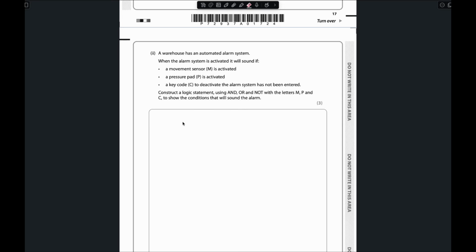So that means it can be M or P. If these two are activated, then the sound will alarm. But a key code C to deactivate the alarm system has not been entered. So if they have not entered the C key code, then the sound will be alarming, right? So for that one, it will be NOT C.